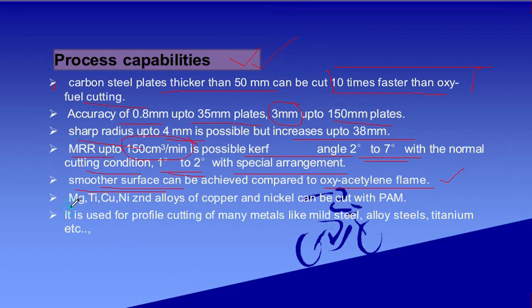Next, magnesium, titanium, copper, nickel and zinc alloys, and alloys of copper and nickel can be cut with plasma arc machining. It is also used for profile cutting of many metals like mild steel, alloy steel, titanium, etc. So these are the process capabilities of plasma arc machining while performing the operation.